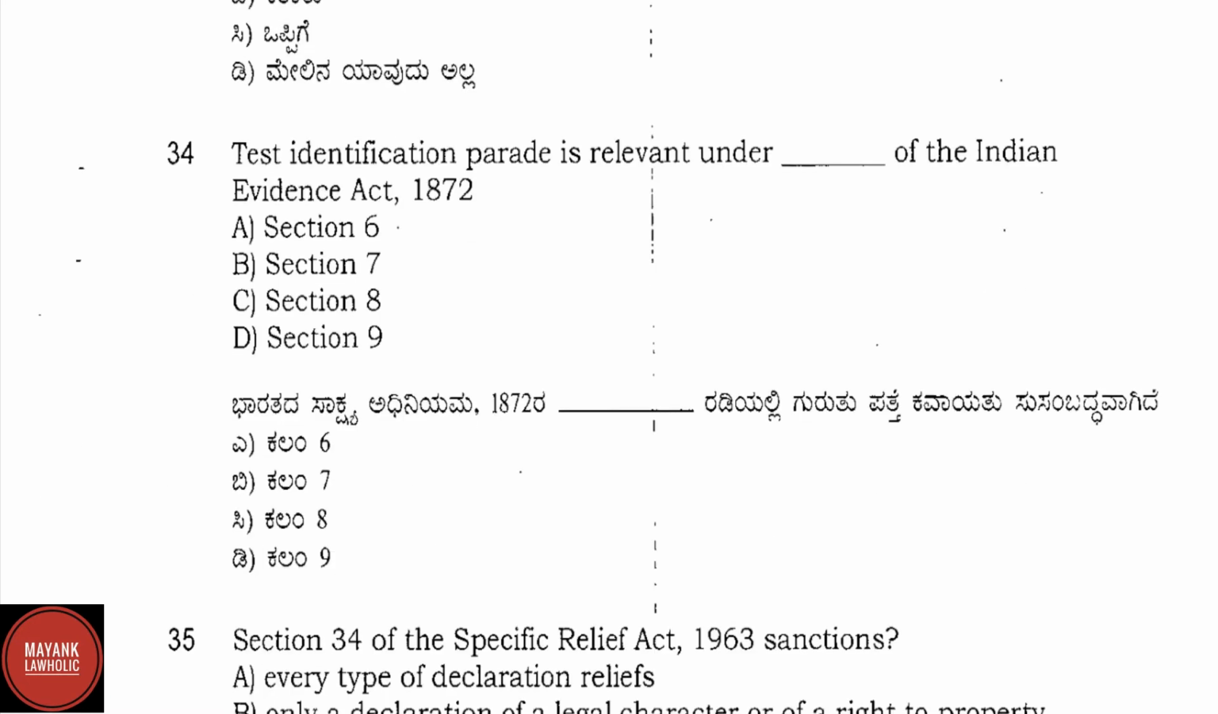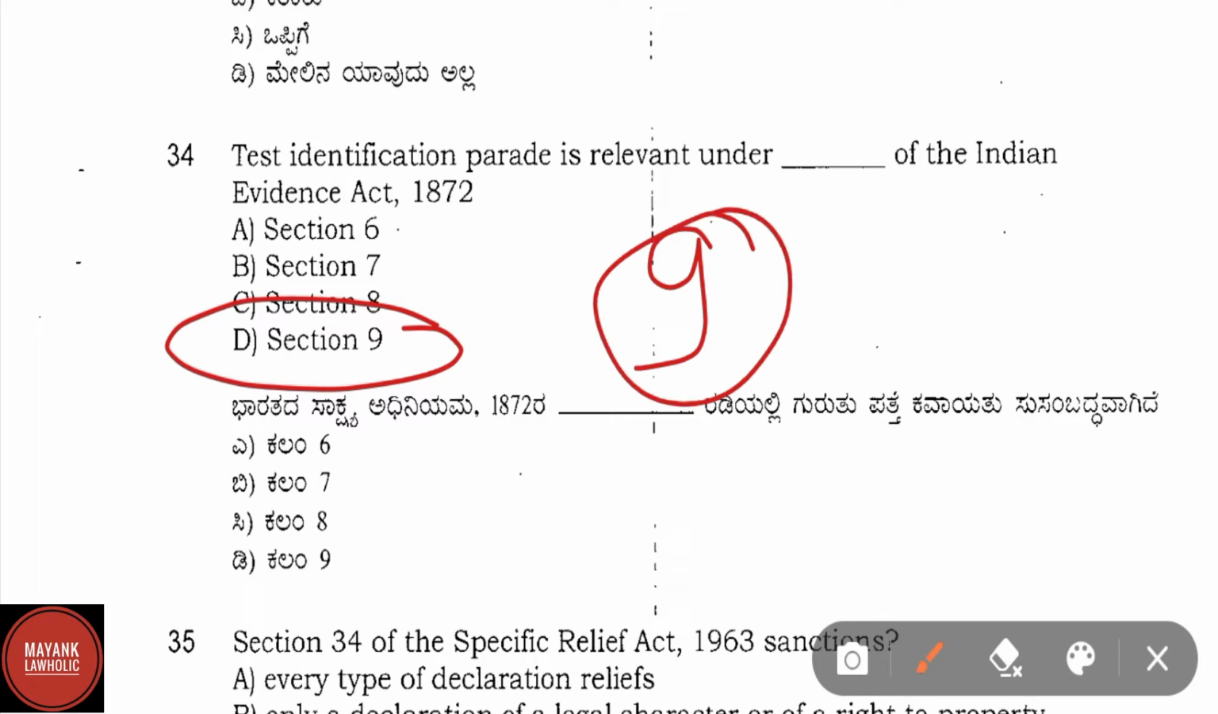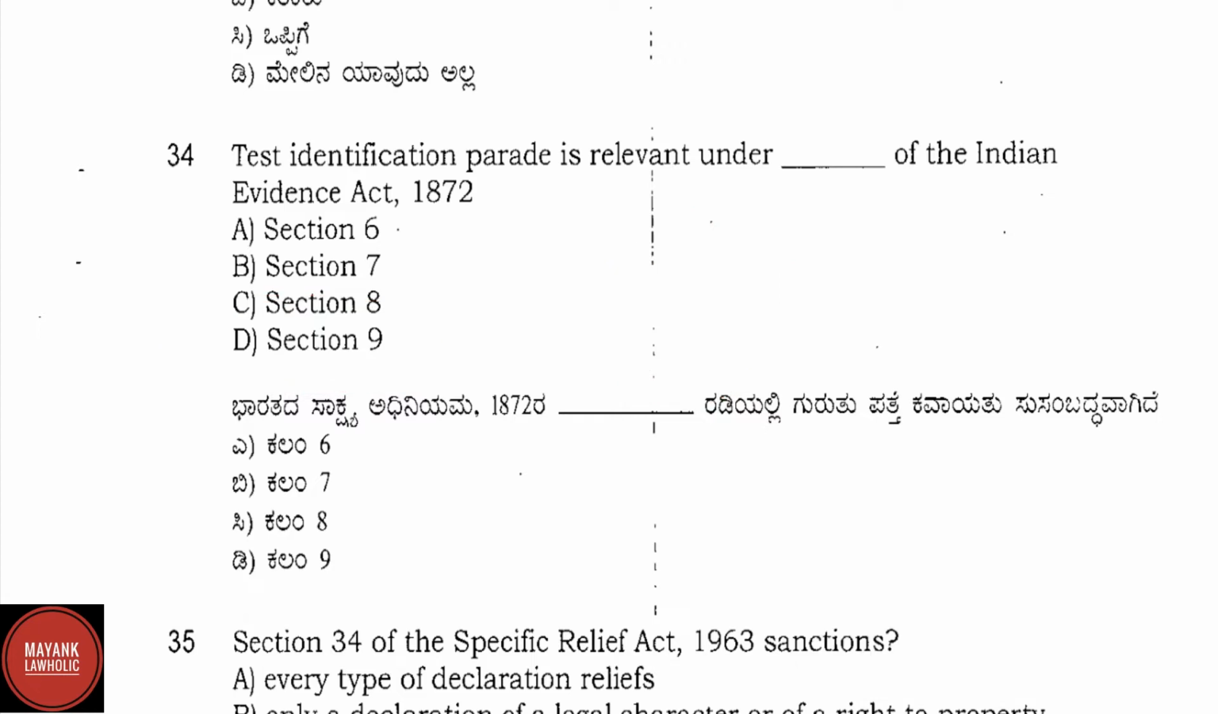Question number 34. Test identification parade is relevant under dash of the Indian Evidence Act 1872. Correct answer is option D, that is section 9 of the Indian Evidence Act. Test identification parade is relevant under section 9 of the Indian Evidence Act. Section 9 of the Indian Evidence Act is facts necessary to explain or introduce relevant facts.